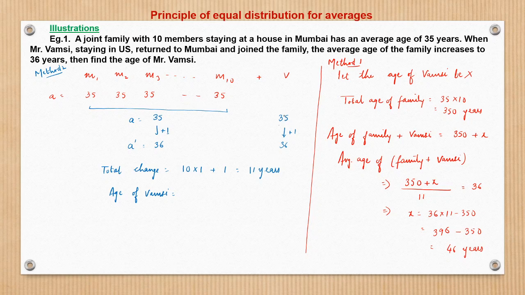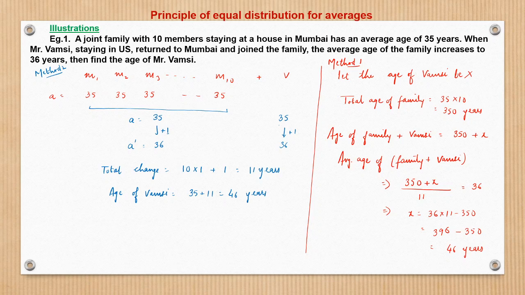Had it been 35, the average age would have remained 35. But since Vamsi has brought 11 years of extra age, that 11 years got distributed equally among all the 11 members, giving every member an additional 1 year, so that the average increases by 1 year, right? So that is 11 years extra with respect to 35. So the age of Vamsi would be 35 plus 11, which is 46 years.